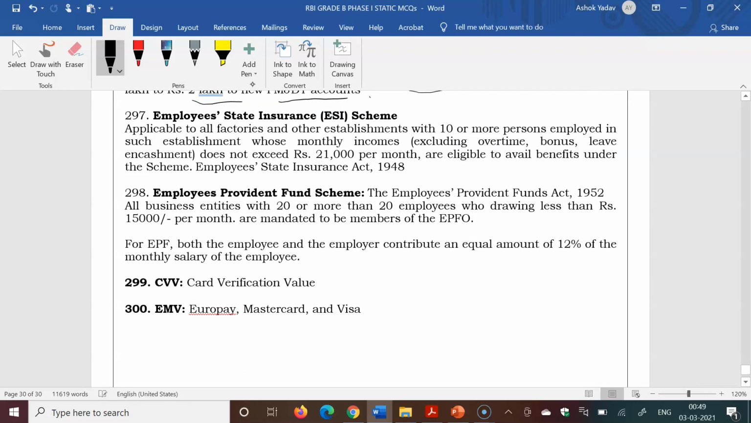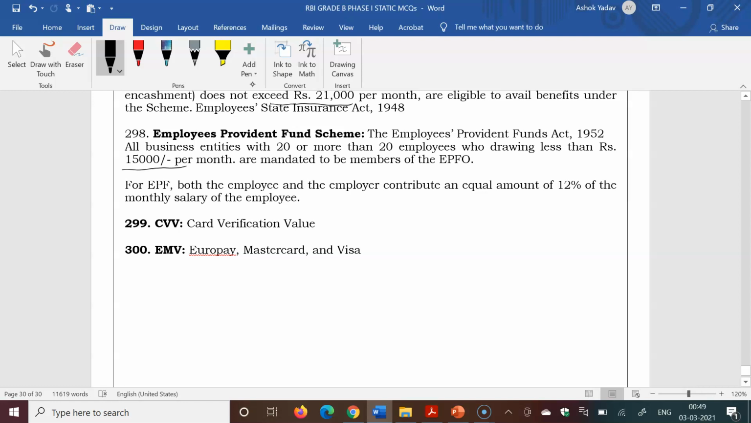Employee State Insurance scheme is applicable to those whose monthly income does not exceed 21,000 per month, and for EPFO, monthly income does not exceed 15,000. CVV stands for card verification value, and the 300th question is EMV. Europay, Mastercard and Visa is the full form.